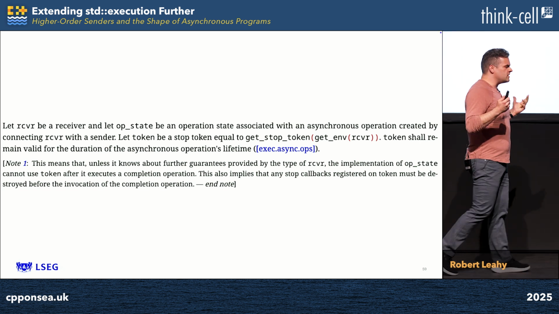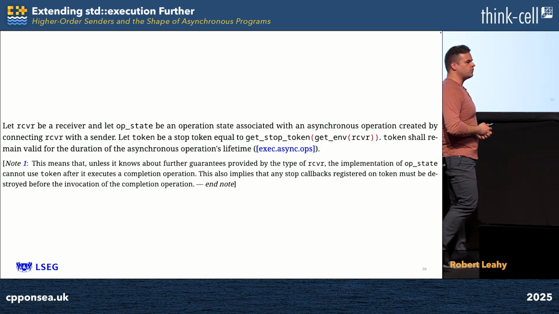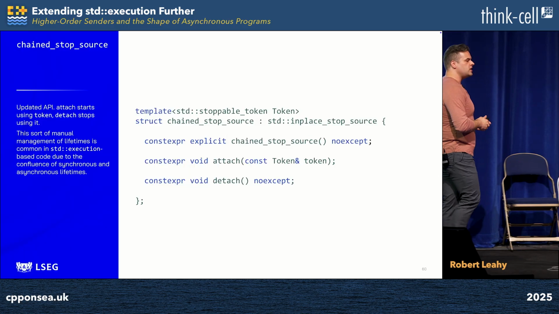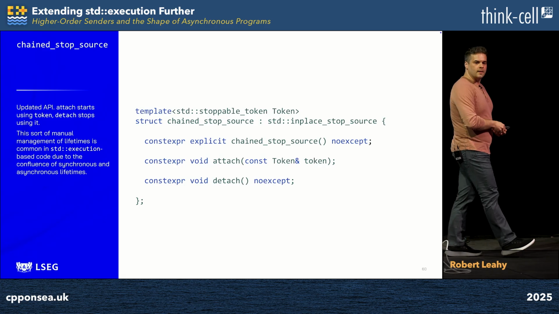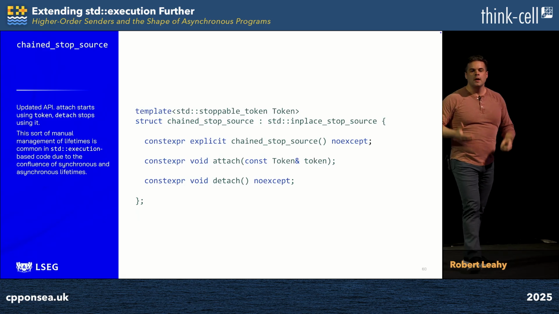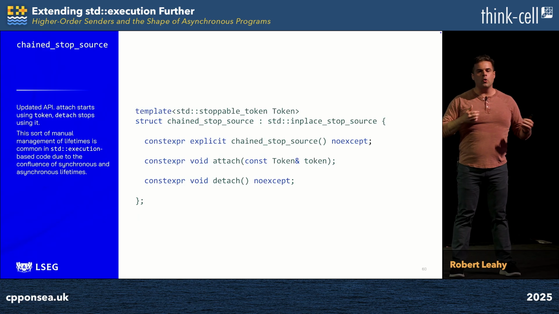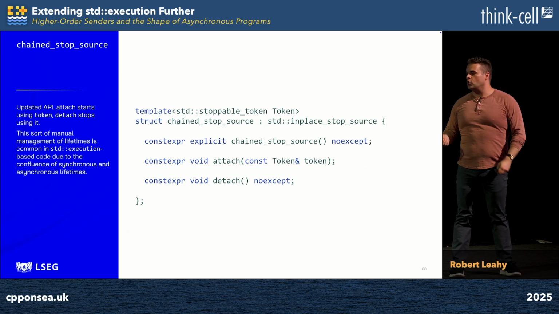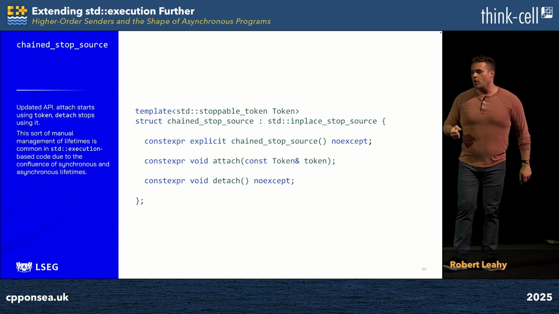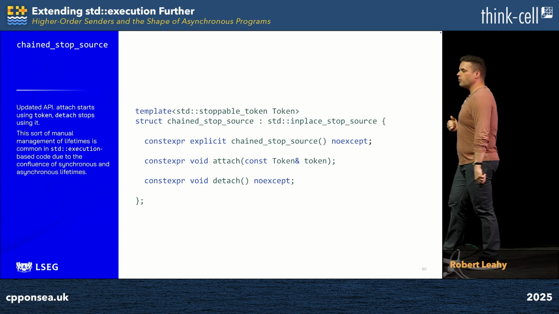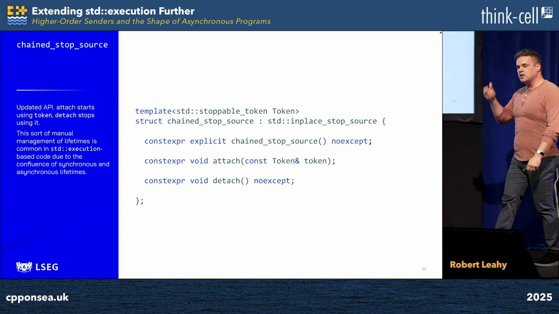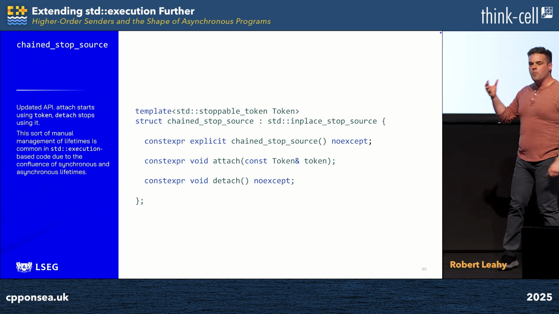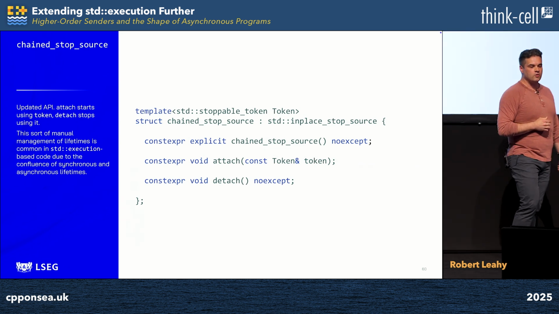And so we need to do something that will become routine to you as you write std::execution-based code. We need to change the interface so that it allows us to reflect into it the bounds of the asynchronous lifetime. We now have a default constructor, but we have two new member functions that are invoked when the asynchronous lifetime begins and ends. Attach provides the stop token and constructs the internal stop callback and is invoked when we start our branch operation. Detach, on the other hand, is invoked before we complete that operation and destroys the stop callback, so we obey what the standard demands.